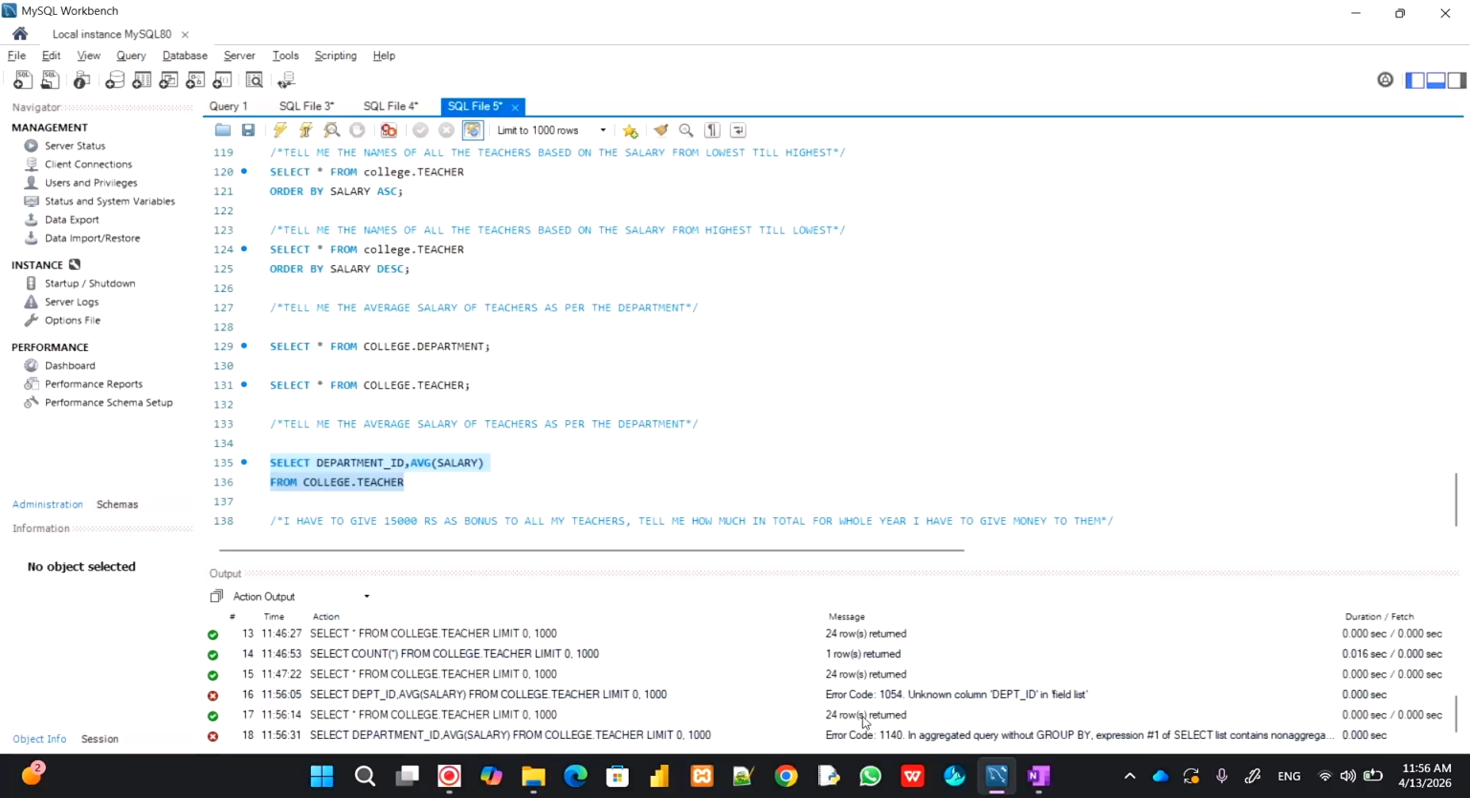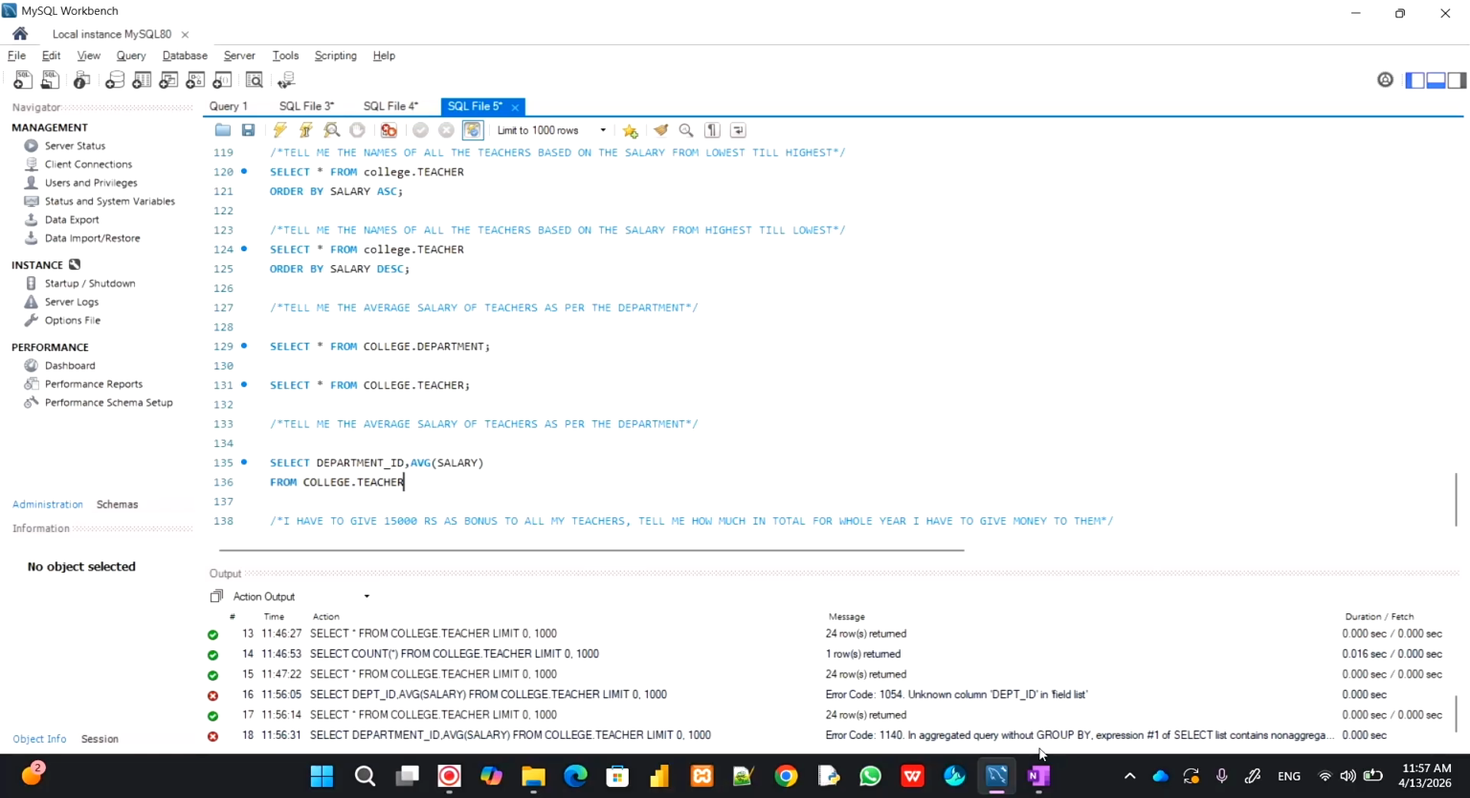Look what it is saying: in aggregated query without group by, expression 1 of select list contains non-aggregated column college.teacher.department_id. This is incompatible, right? What it basically means is that whatever query we have written will not work unless we put something like group by.